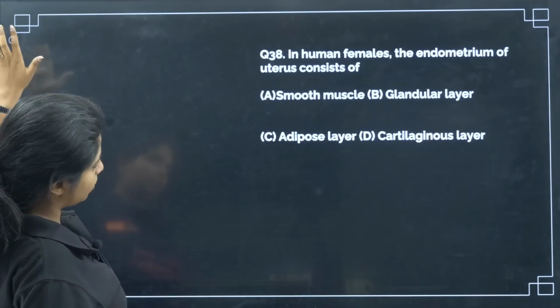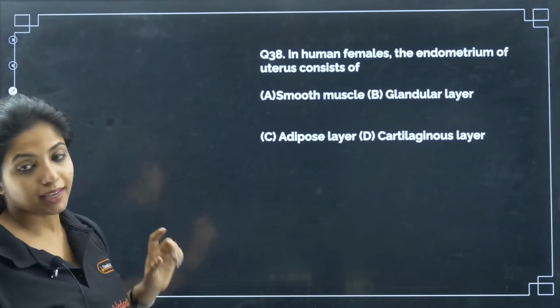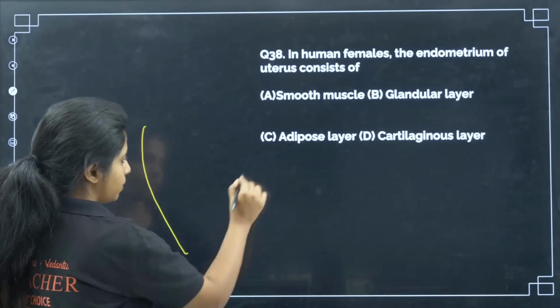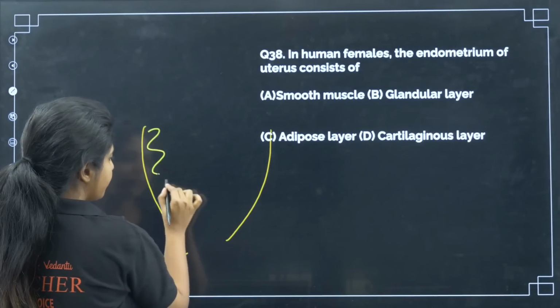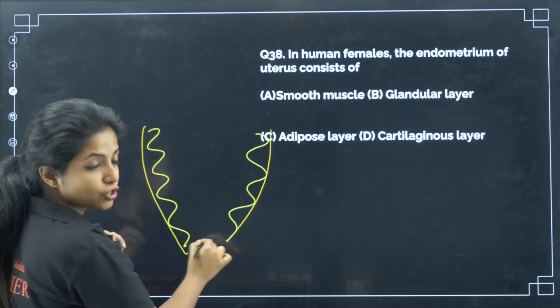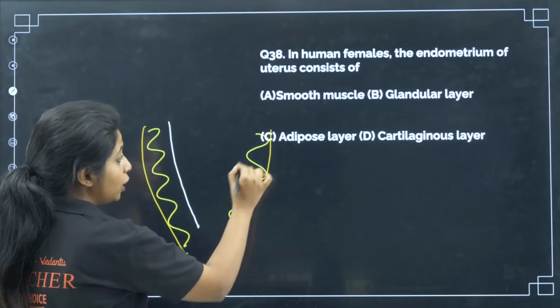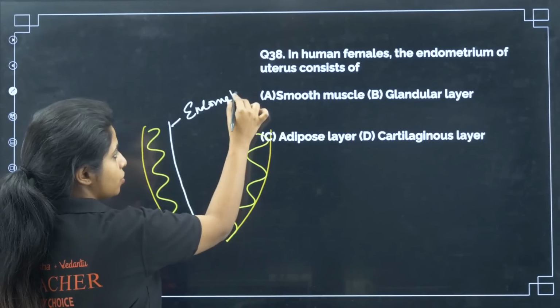Fine. Now, in human females, the endometrium of the uterus consists of what? The uterus has 3 layers. The outermost layer is known as the perimetrium, then you have the muscular layer, which is known as the myometrium, and then you have the innermost layer, which is glandular, my dear children, and this is known as the endometrium.